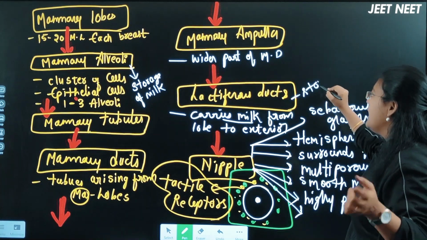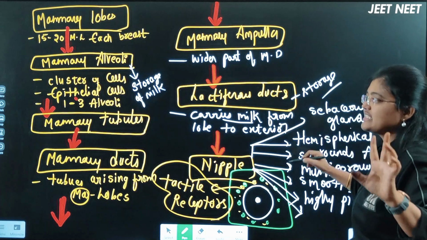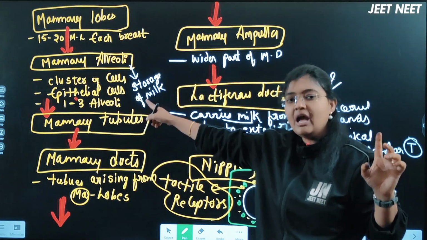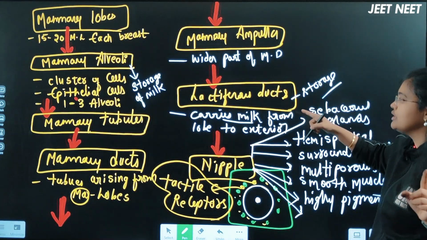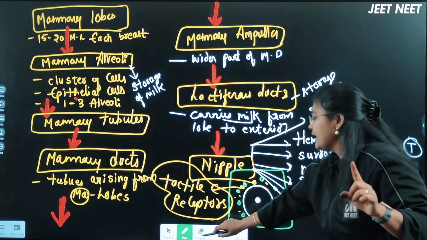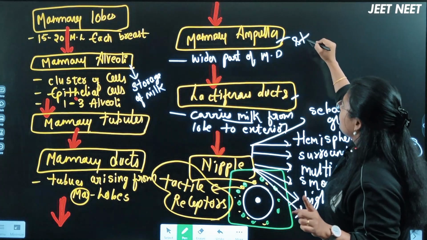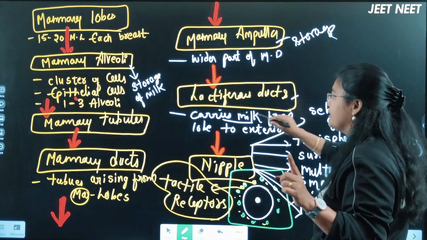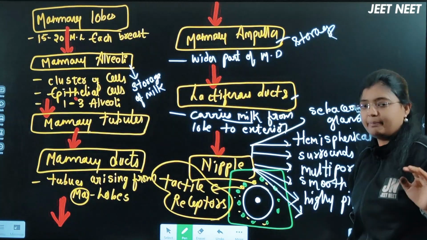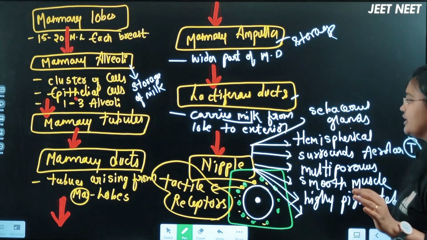NCERT, remember this point, NCERT has given the storage of the milk in the alveoli, but if excess is there, it can be stored in the where here? Ampulla, right? Because it is a wider part here. Now the lactiferous duct will lead into the nipples, okay? Nipple parts we have discussed here now, right?